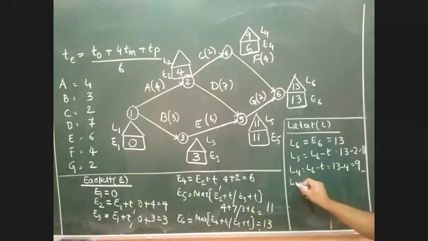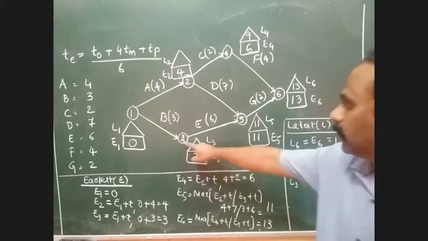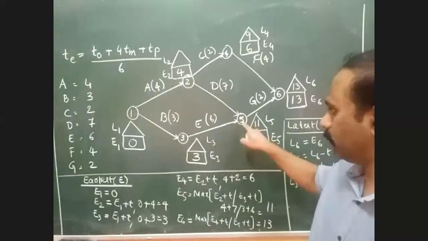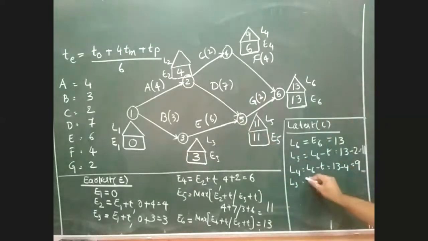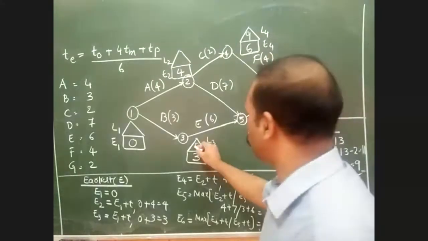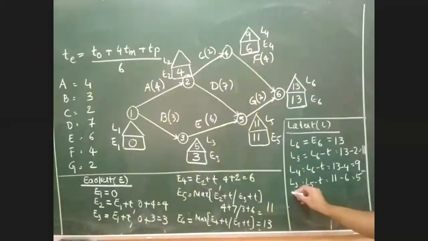Then we'll come to L3. You can see 3 is ending at 5, so the equation for L3 becomes L5 minus T. What is the L5 value? 11 minus 6 comes to 5. So the value of L3 equals 5. Then we'll come to L2. L2 is a special activity because 2 is ending at 2 different places. It is ending at 4, and also at 5. So what do you call those activities?